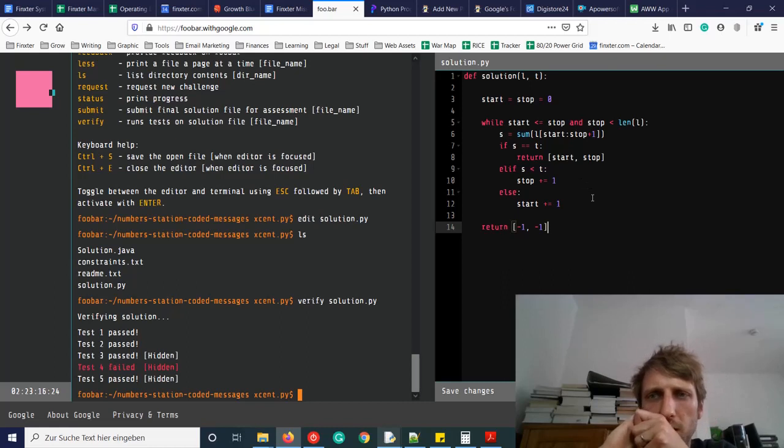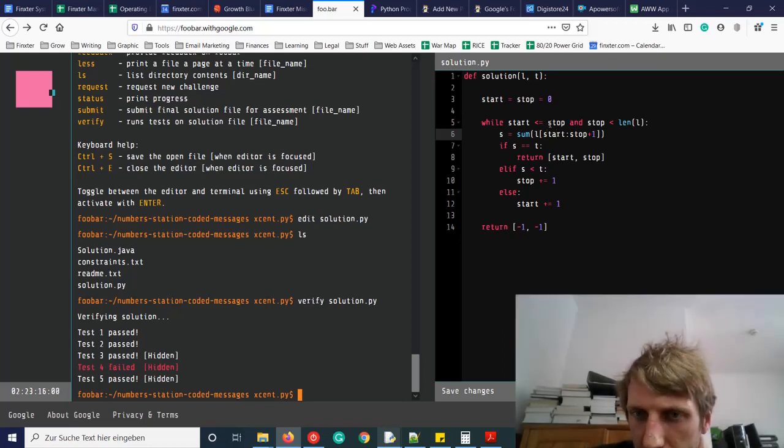So what if t... okay, we stop, return start and stop. Start is smaller than stop, but it can also be equal, right?